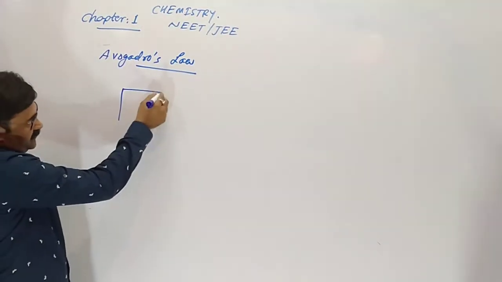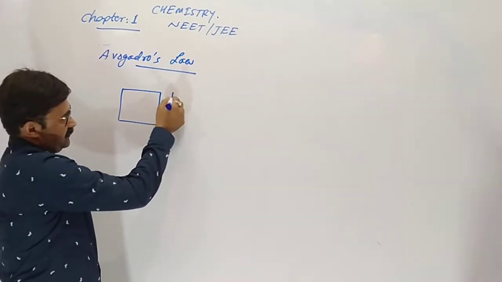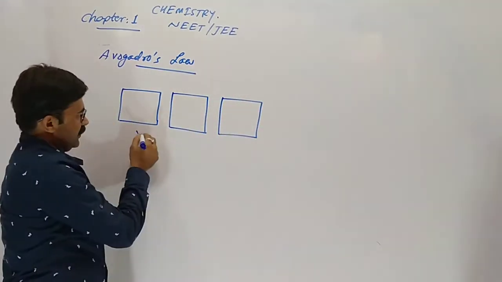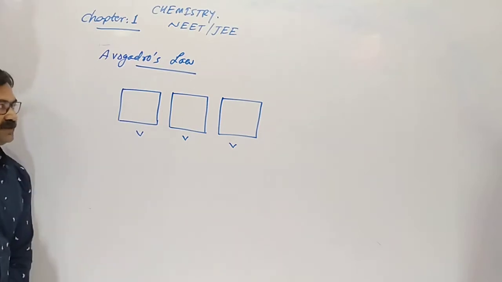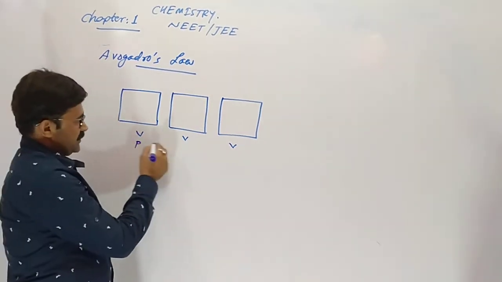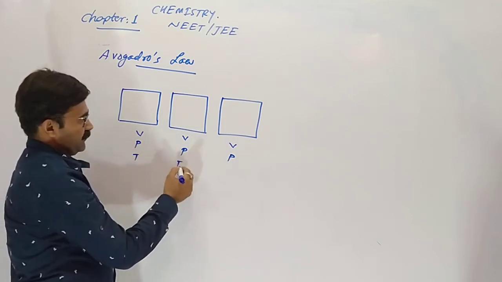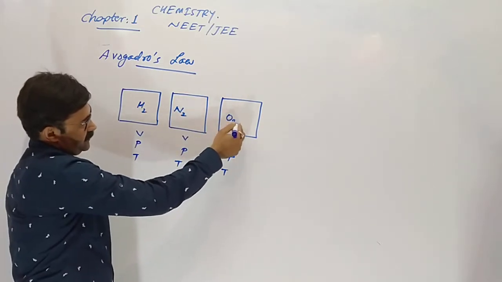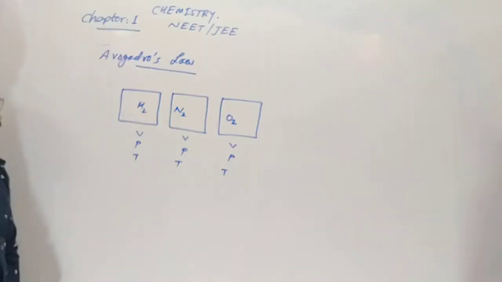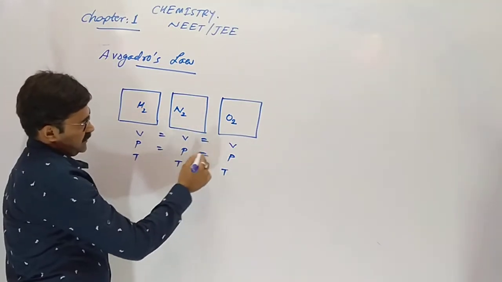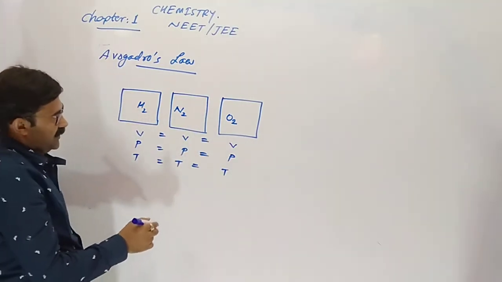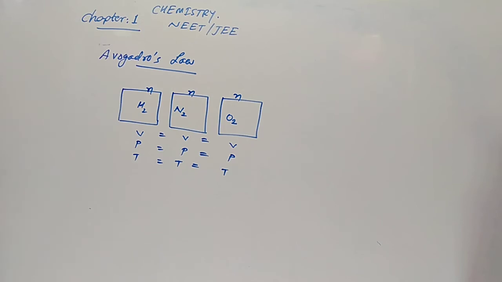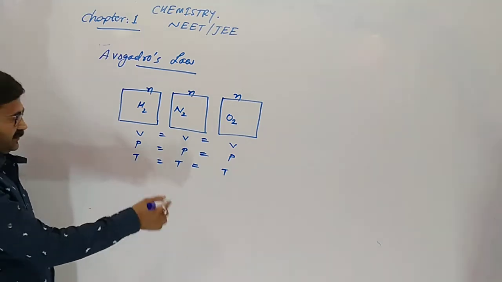This law states that the scientist Avogadro took 3 vessels having the same volume, the same pressure, the same temperature, and different gases filled into the vessels. So whenever volume, pressure and temperature are the same, then the number of molecules is the same, said Avogadro. How can we say? Yes, listen.